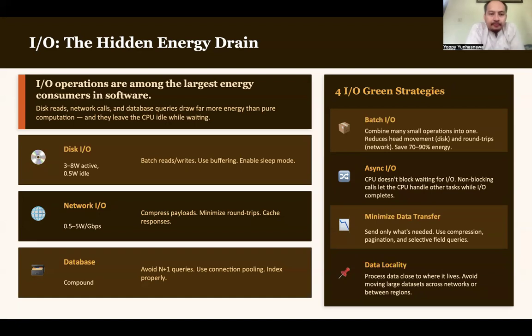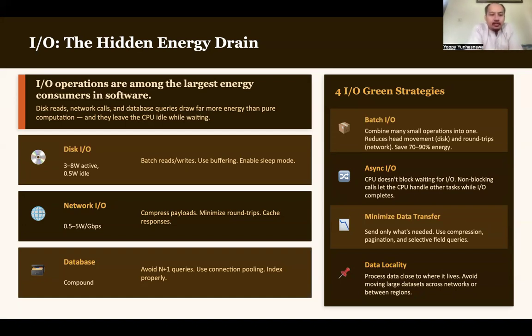So the best practice whenever you do disk input output operations is to use batch reads or writes, use buffering, and enable sleep modes. Batch reads means that we do it in groups; batch can also mean group.